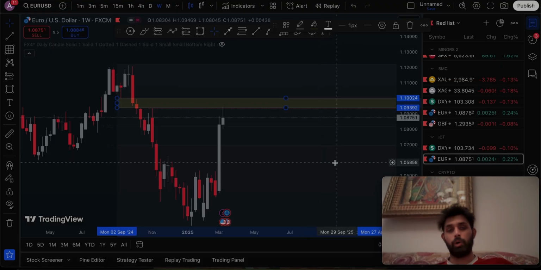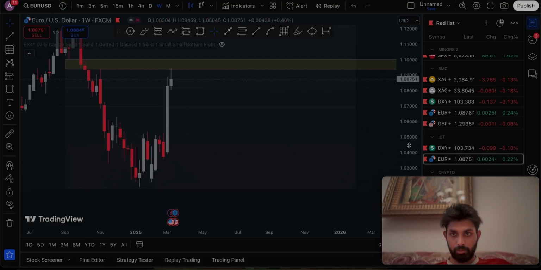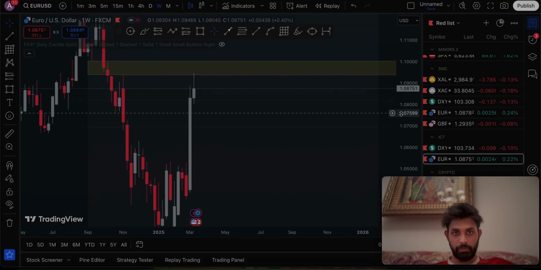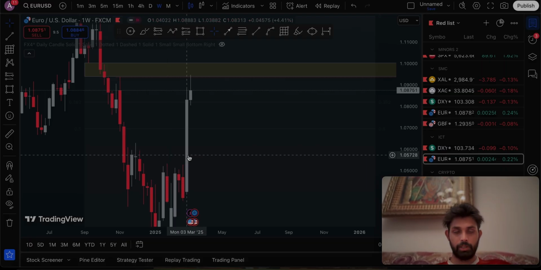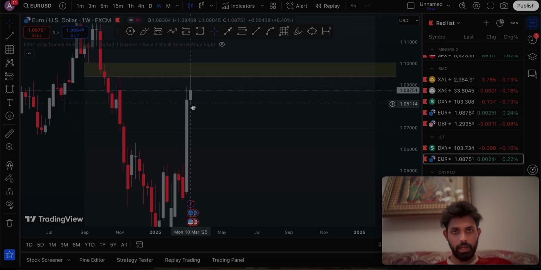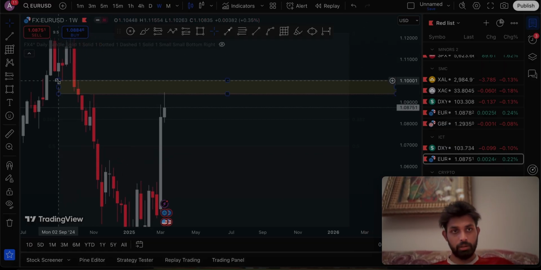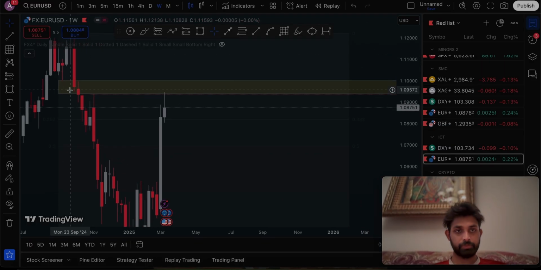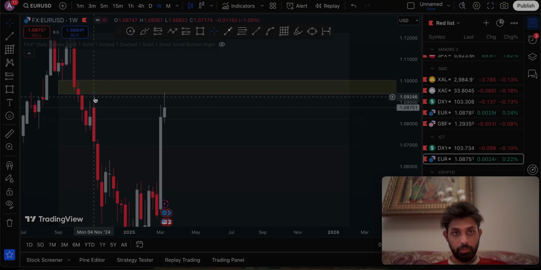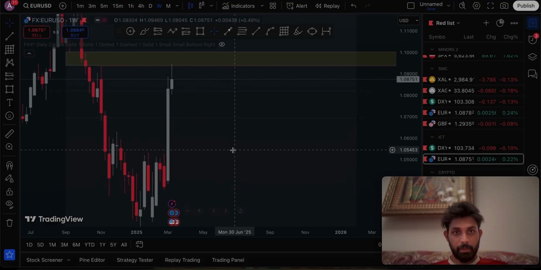Next, let's look at how this week performed. This was the first week of the month. What happened in the first week? Price expanded. There was a huge expansion, and in the next week price simply tapped the key level. This was a key level, remember, the fair value gap on the monthly, and this was a drawn liquidity.